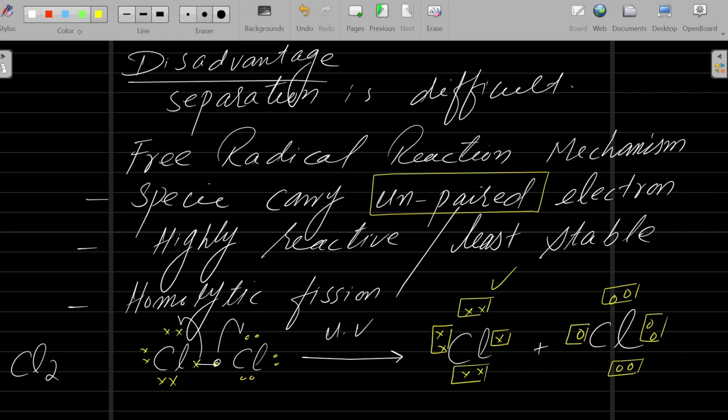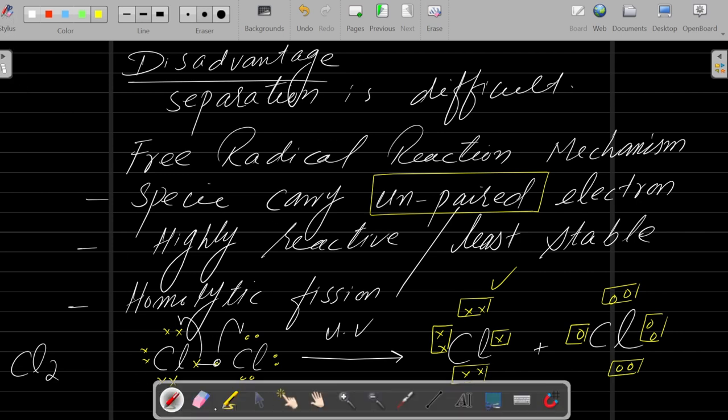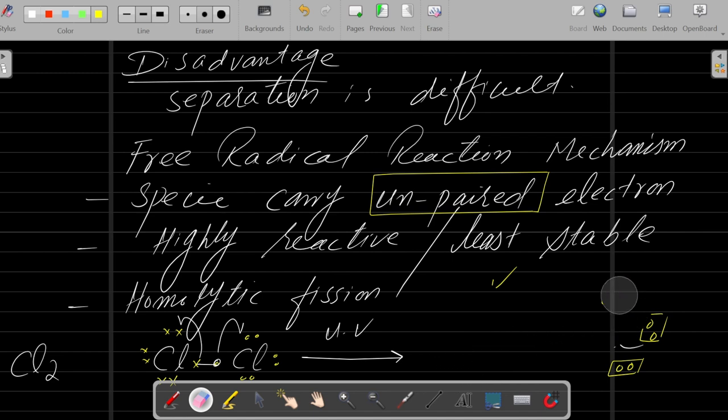So how to represent a radical? For the representation, you simply write Cl with a dot.